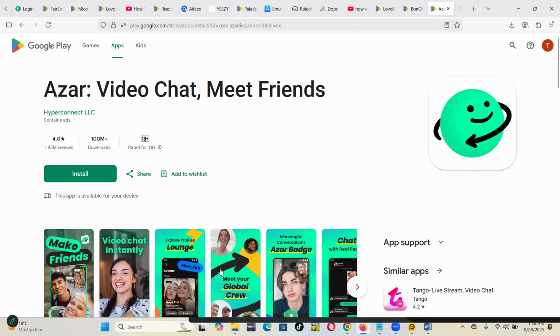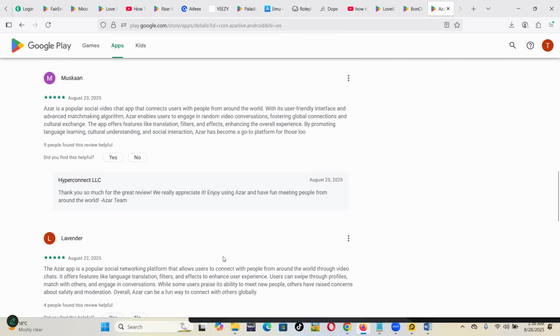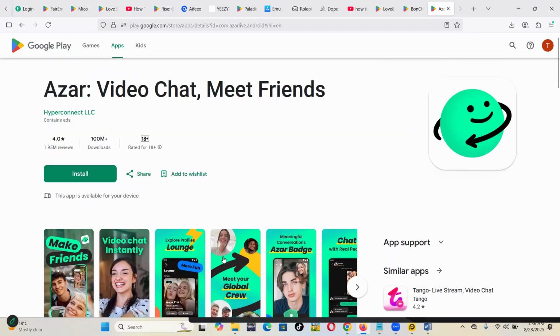Generally, I love the app. I love the concept that they have. It works differently from others. I was able to see lots of random people. Some of them were cooking, others were sleeping, others were doing some crazy stuff. The app is kind of cool. It has more than 100 million downloads. You should check it out and see it yourself.